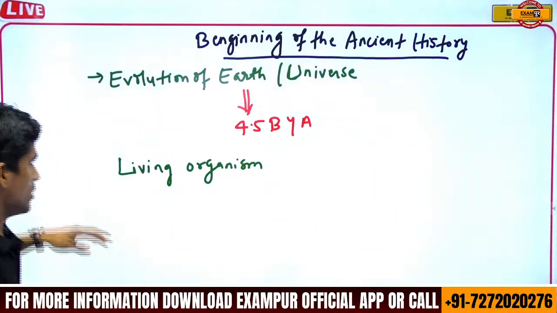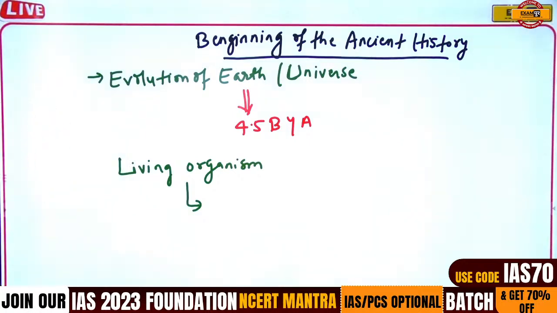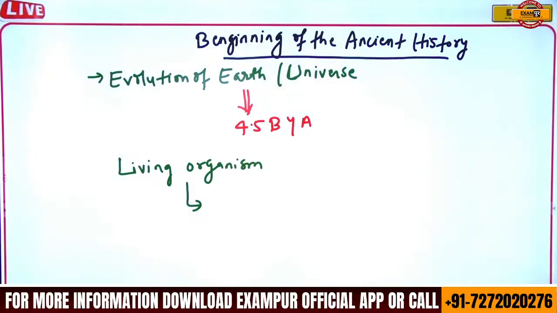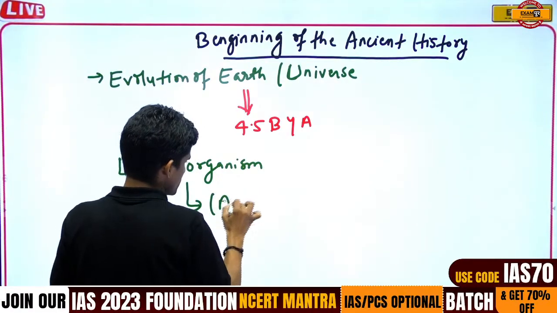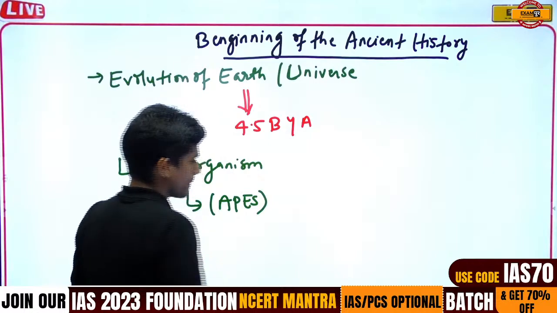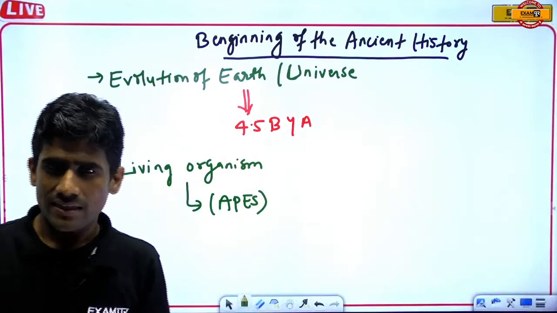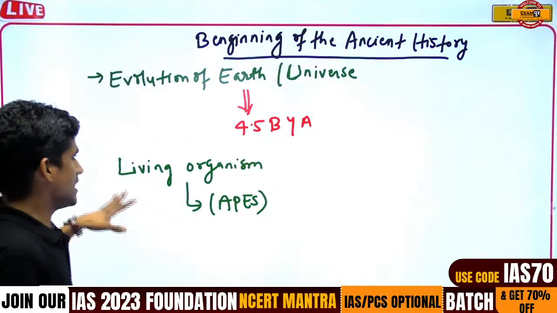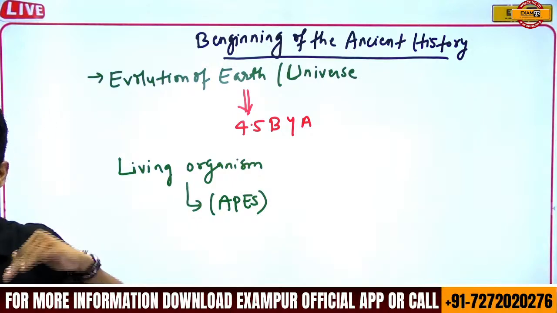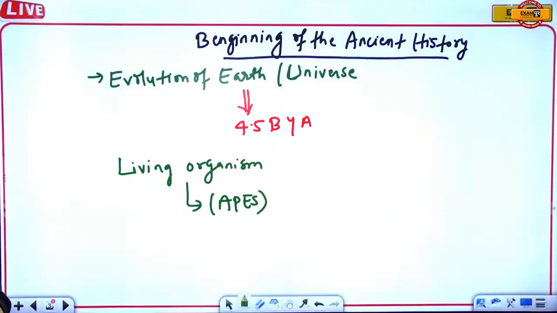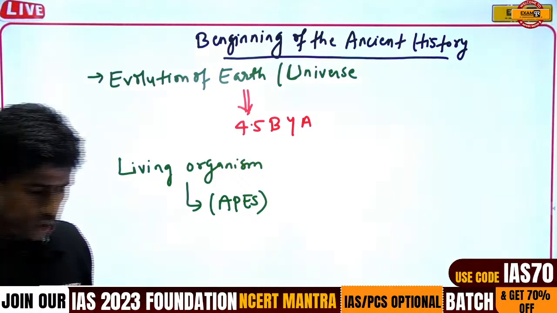So when we trace the origins of the living organisms, first are the apes. What are apes? Apes means chimpanzees. You have heard about chimpanzees. So the first living organisms are apes in the evolution of human beings. When we trace further, we get the Homo species.